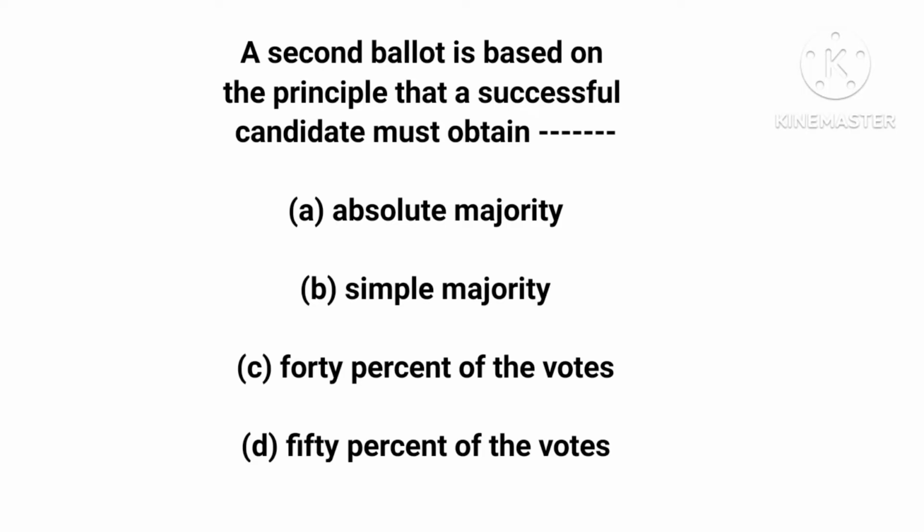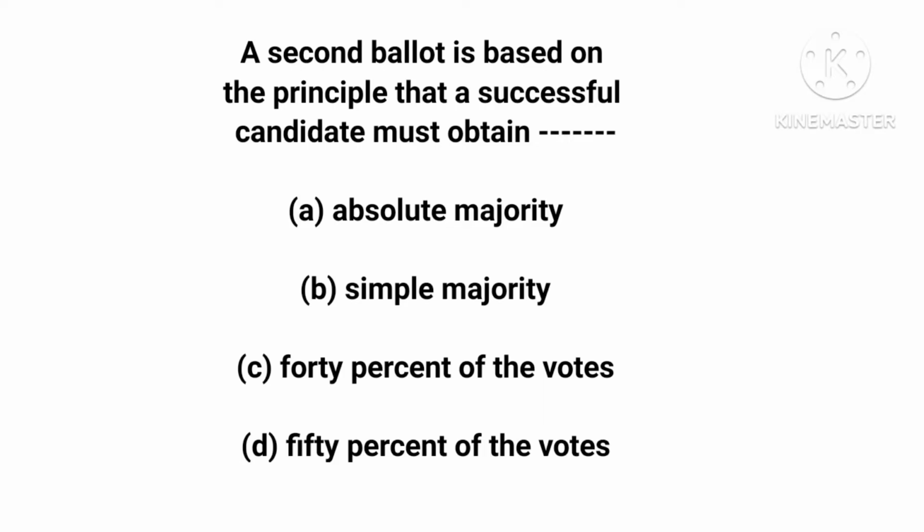Now, first, what is a second ballot, or a runoff election? A second ballot has to do with conducting an election among the two candidates with the highest votes because none of the candidates reached the threshold of being declared a winner.